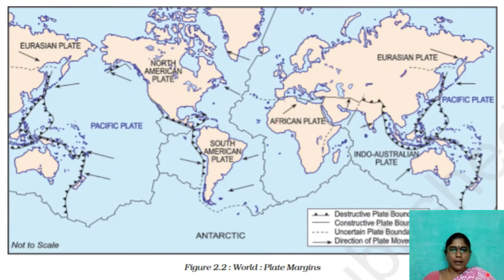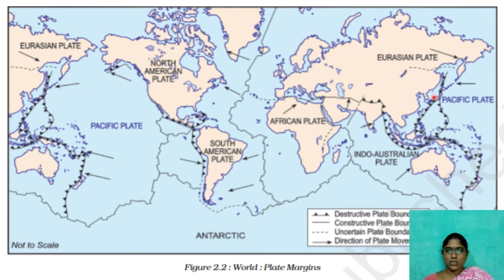These are the plate margins here. In total we have these 7 tectonic plates. If you observe here, the Eurasian plate, North American plate, South American plate, African plate, Indo-Australian plate, and here the Pacific plate.